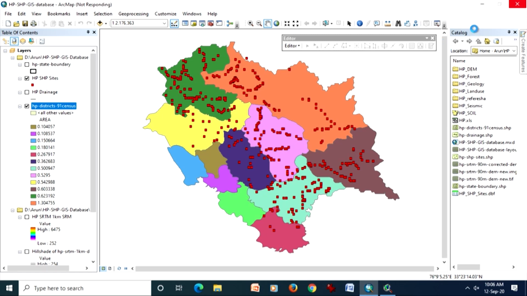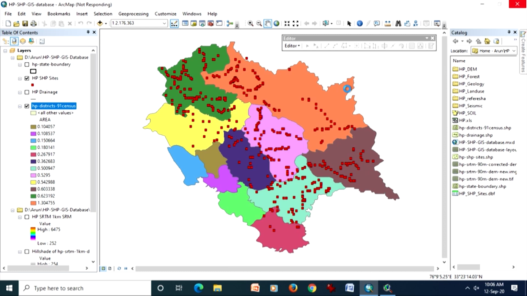So if you see here on the right side, the catalog word is written, and it is quite similar to your Windows Explorer. And the third one is called ArcToolbox, and it is having hundreds of tools organized under different categories. So these tools we can use for different kinds of processing and analysis.